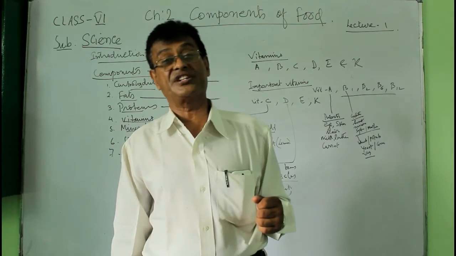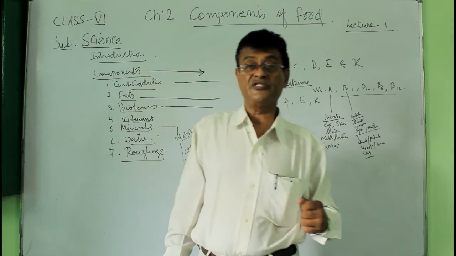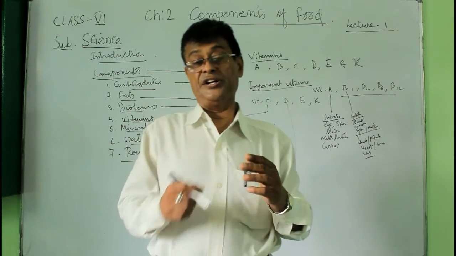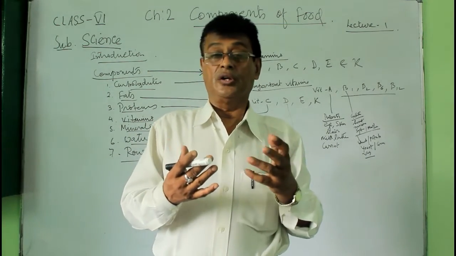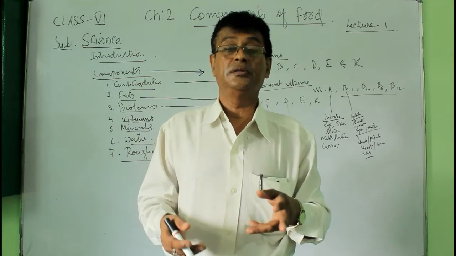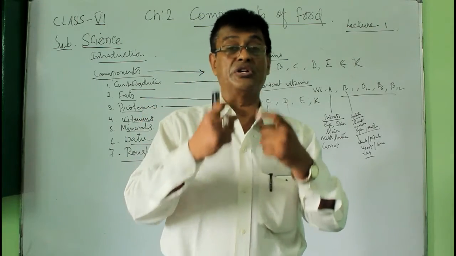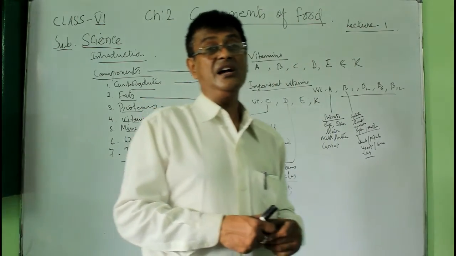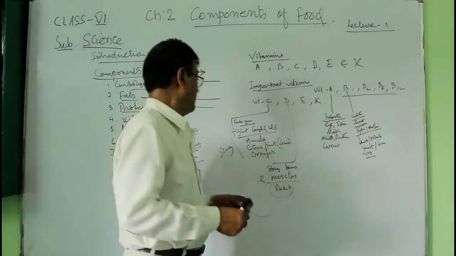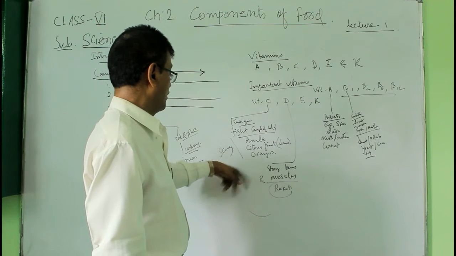Because you know COVID-19 is destroying the human beings. It is the disease which comes as a cough and cold in the lung. So if you get a lot of vitamin C and all those, your immunity will increase, so it will fight even COVID-19. Well, we have amla, citrus fruits, orange, etc.